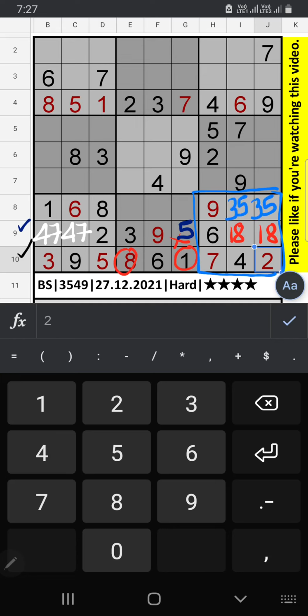We will confirm later. 9 can't come in these cells. Then 9 will be here or here. In column F and column G, we already have 9, so it can't come in these cells. Also in the 7th row we have 9, so it can't come in this cell. Then 9 will be here.